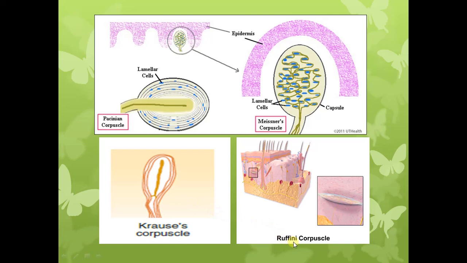And the last one are the Ruffini end organs or the Ruffini corpuscles. So Ruffini end organs we just studied, they are present in the deeper layers of the skin. Here you can see they are present in the dermis. This is a Ruffini corpuscle, and you can see here the enlarged view that they have a connective tissue capsule, and this is the nerve fiber which is innervating the receptor.